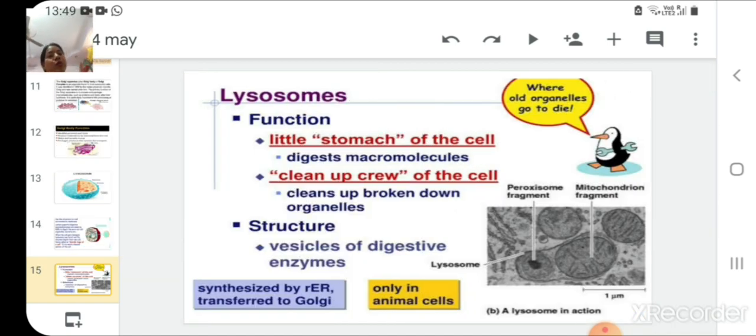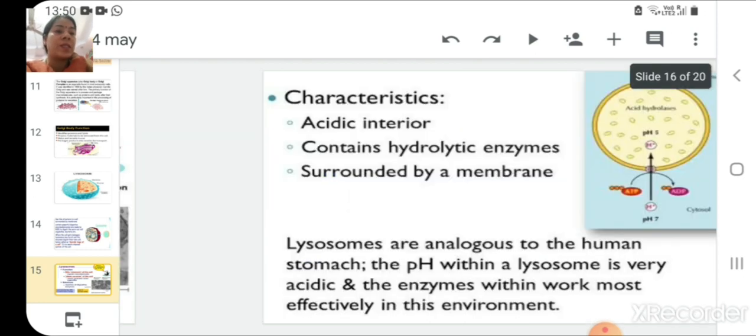Again, one more slide to show you more about lysosomes. These are the little stomachs of the cell, because they help in digestion of macromolecules within the cell. It can also be considered the clean up crew of the cell, the organelle which plays the role of cleaning up the cell. Why? Because it cleans up all the broken down organelles, all the worn out parts, damaged parts and dead parts of the cell. The structure is in the form of vesicles, and these vesicles have enzymes in them.